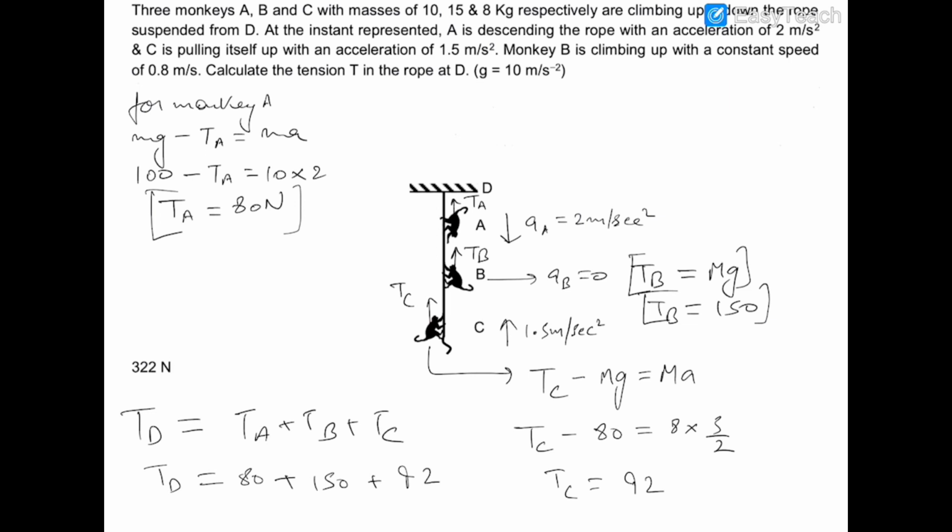So this will be equal to 322 newtons, which is the correct answer. So these were the numericals based on ropes, and in the next case we will move on to the constraint motion numericals. Thank you.